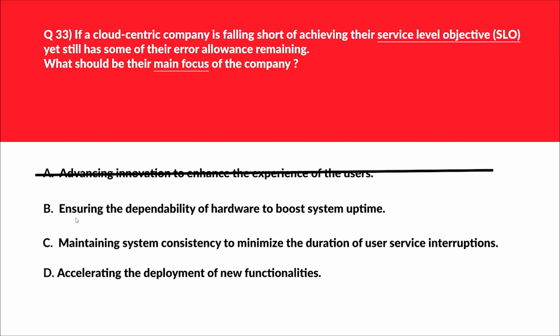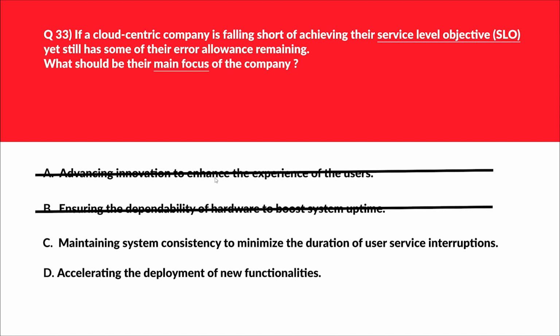Let's move to option B. B says ensuring the dependability of hardware to boost system uptime. Hardware reliability shouldn't be an immediate concern if the error budget is not exhausted. Therefore, this is again out.